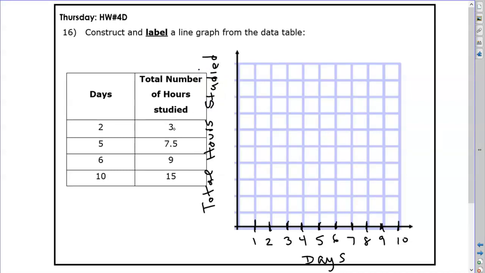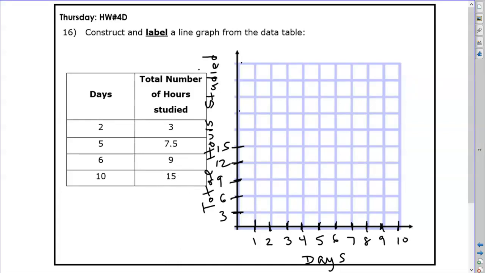And it looks like my scale is 3, 7.5, 9, 15. 7.5 is awkward, but I have to go all the way up to 15. 1, 2, 3, 4, 5, 6, 7, 8, 9, 10. So going by ones won't work. Now I can certainly go by twos, but look at my numbers. None of them are even. So going by twos isn't really a good idea. Why don't I go by threes? Let's see what happens if I go by threes. So I would have a 3, a 6, a 9, a 12, a 15. Well, that's certainly big enough here, right? Because I need to get up to 15, which I did.